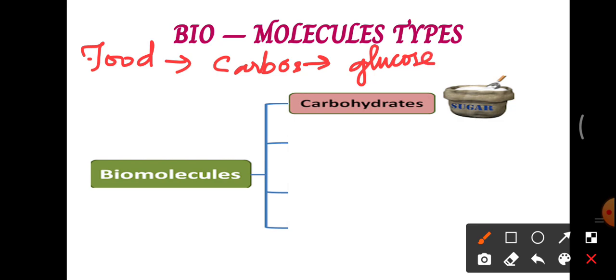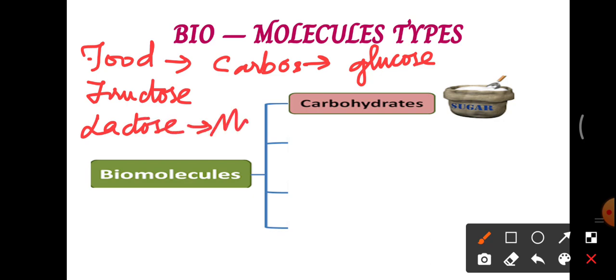Fruits contain fructose, which is also a kind of glucose molecule, and if you drink milk, lactose is the carbohydrate found in the milk. Similarly, each fruit has its own type of glucose, though a few fruits contain the same type of glucose.